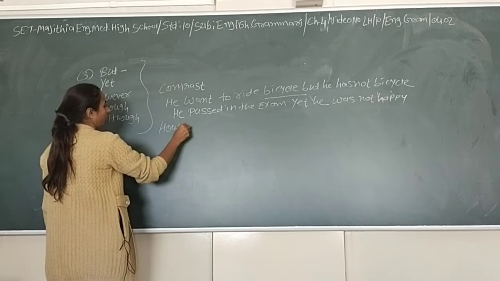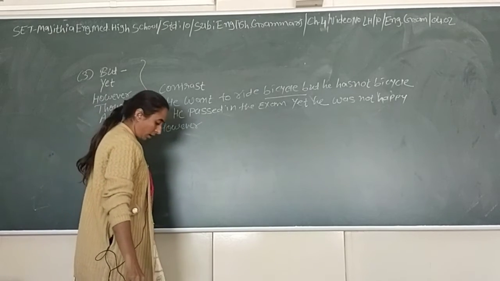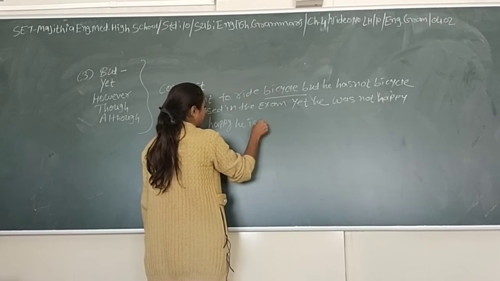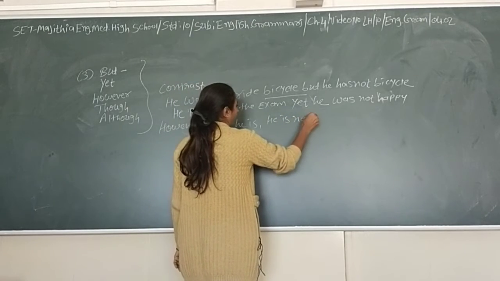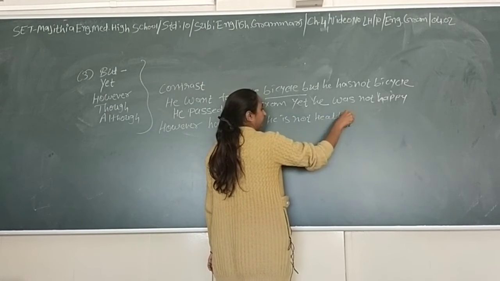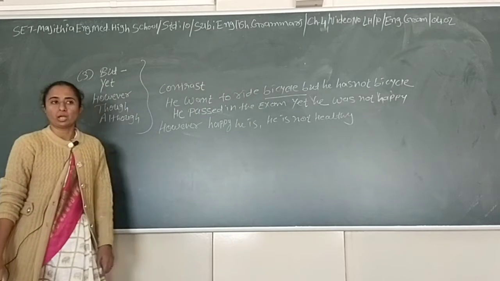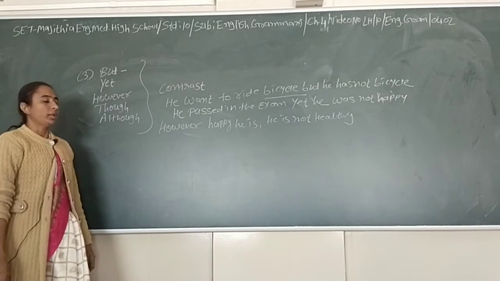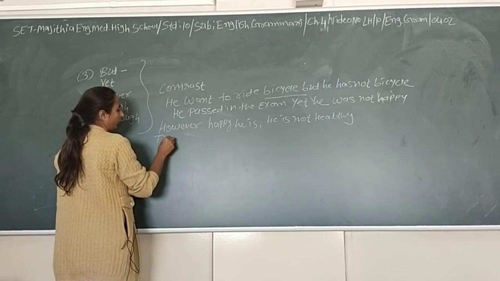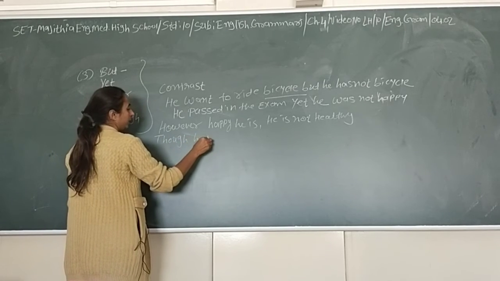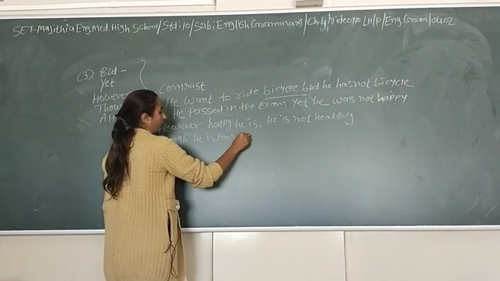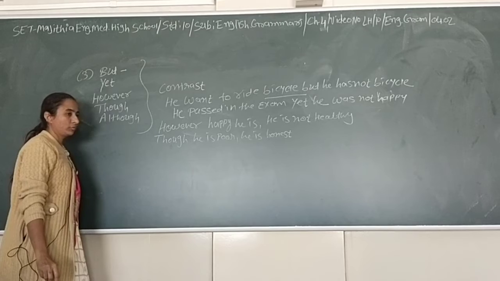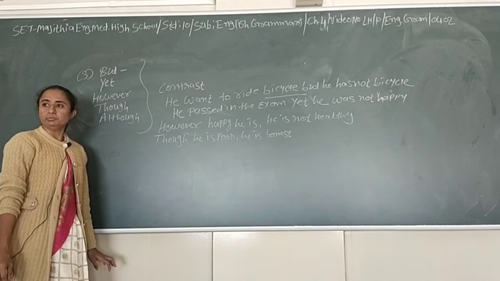"However" almost comes at the start of the sentence. However, happy he is. He is not healthy. Any problem till there? Sure. Then "though" and "although" also come at the start of the sentence. Though he is poor, he is honest. Any problem? Sure.